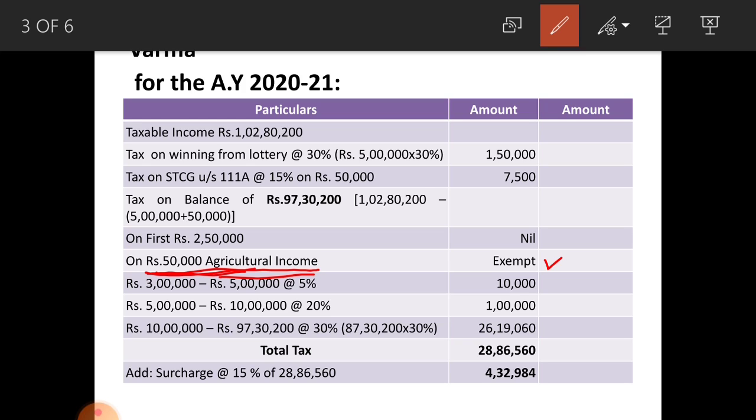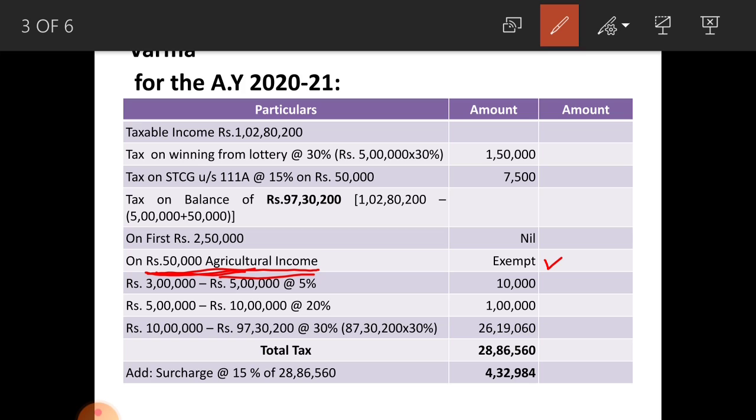And 10 lakh to the balance, that is 97 lakh 30,200 rupees, that is on 87 lakh 30,200 you have to apply 30% rate of tax, that amounts to rupees 26 lakhs 19,060 rupees.